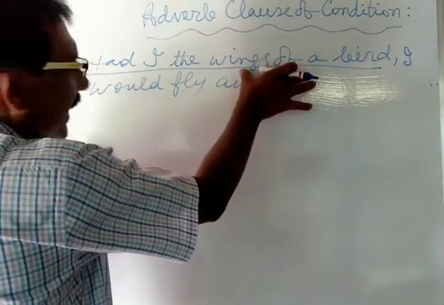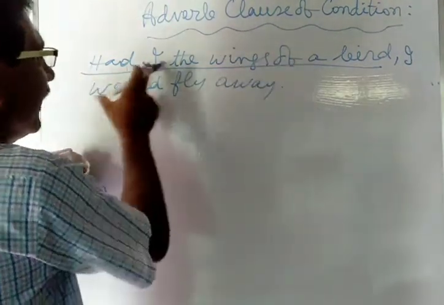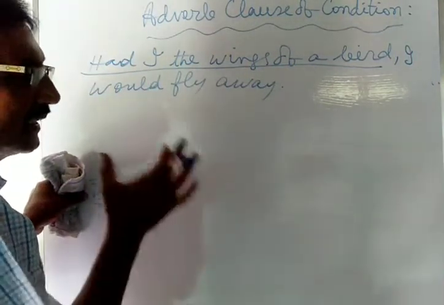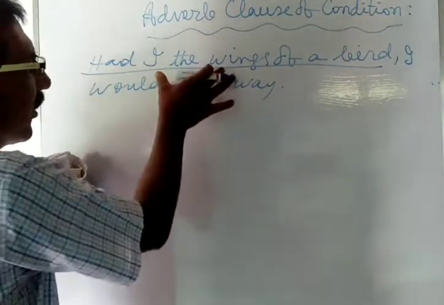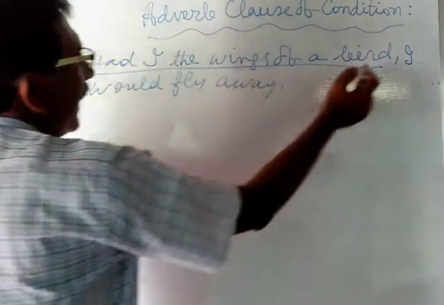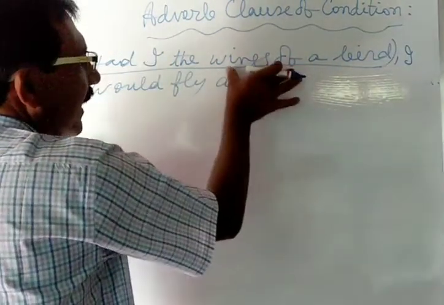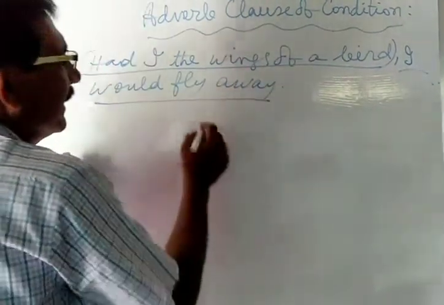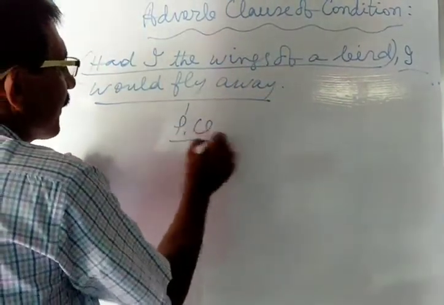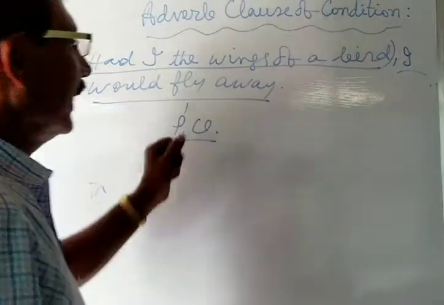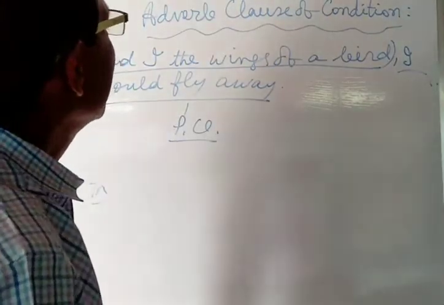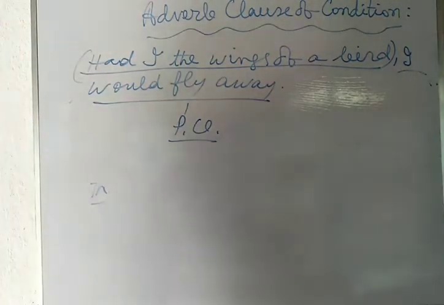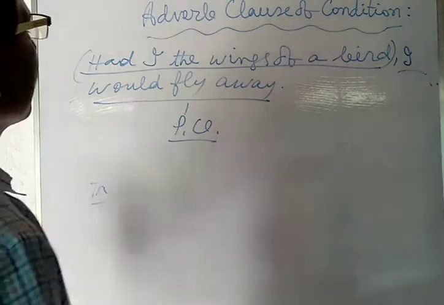If you write the sentence in this way, "if I had the wings of a bird," the subordinating conjunction is used in this subordinating clause. "Had I the wings of a bird" is the subordinating clause, and "I would fly away" is the principal clause. Here, this is the condition.